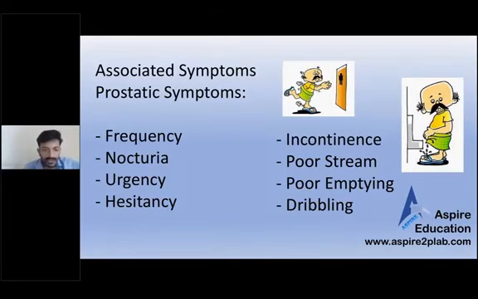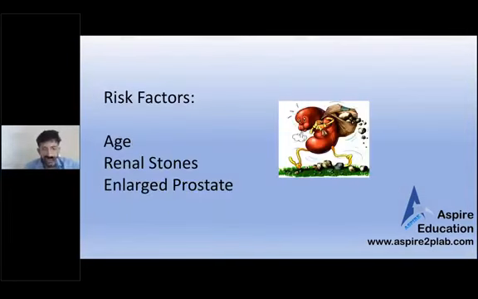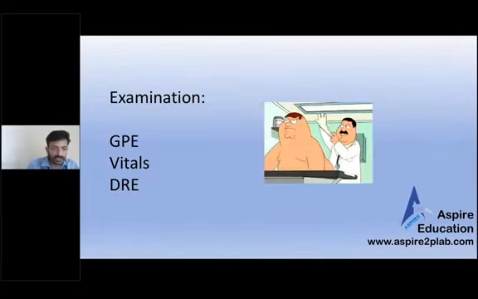And after that, risk factors. The risk factors for dysuria or UTI: age. As age progresses, the patient can have UTI because of BPH maybe. Renal stone, yes, renal stone can lead to UTI, and large prostate, yes. So these are the risk factors and some of the causes.